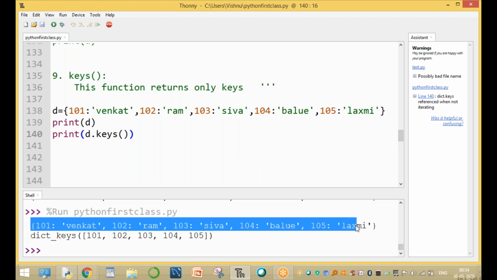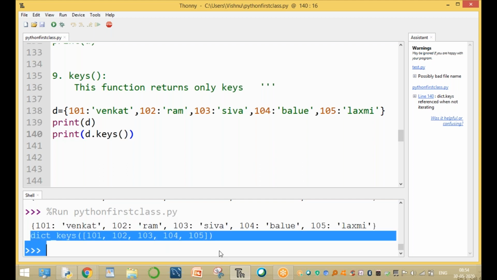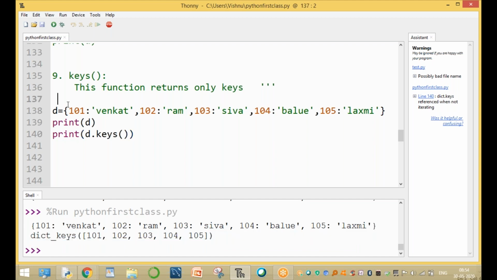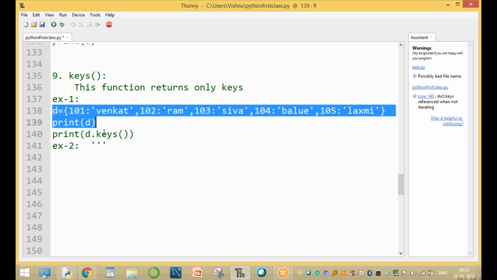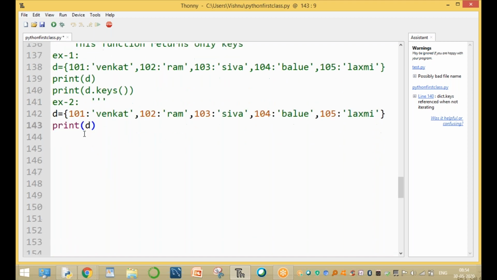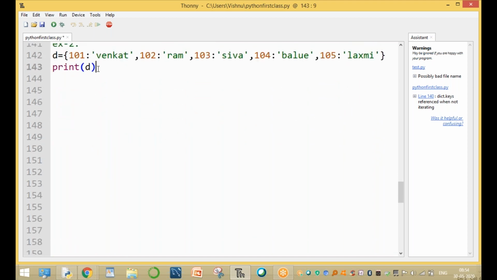This example displays all the values. Here in this example, it displays only keys. This is example one. Sir, I want to print the keys in a different format. For example, a second example with only keys. Here, this is a dictionary, sir. I want only keys.